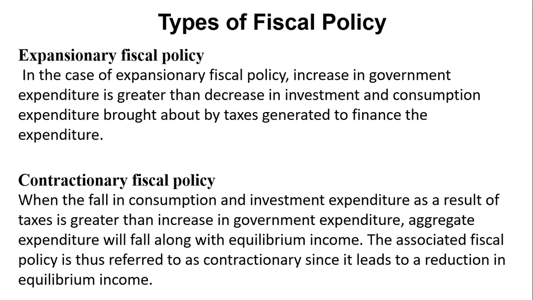And when taxes are reduced, people are empowered. Money is not taken from the hands of the public. So at the end, equilibrium income is increased. So that is expansionary fiscal policy.